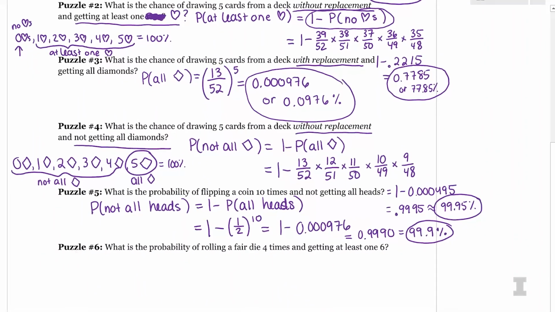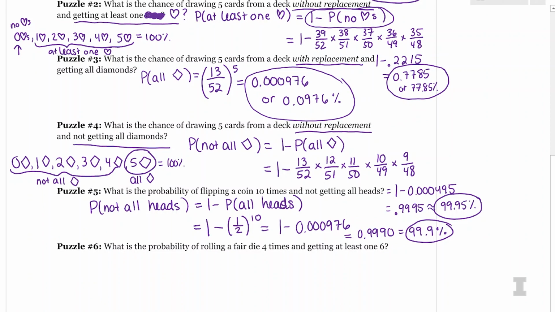Last puzzle says, what's the probability of rolling a die 4 times and getting at least 1 six? At least one, that's our rule. So we know the probability of getting at least 1 six is going to be equal to 1 minus the probability of getting none or no sixes.